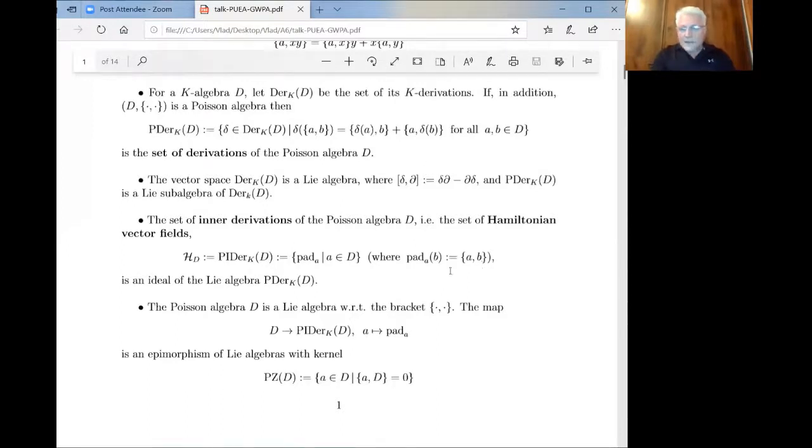Okay, so hence we have a map of Lie algebras from the Lie algebra D to the Lie algebra of inner derivations given by this rule. Hence there is a kernel, and the kernel is an ideal of this Lie algebra, and this is by definition the Poisson center.